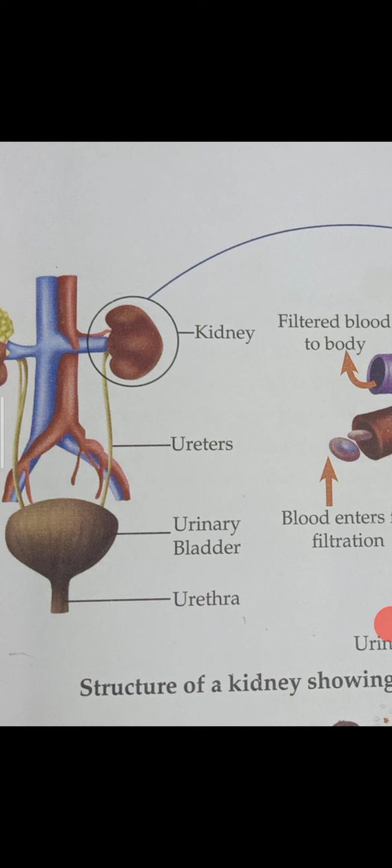The kidney purifies the blood. It's two bean shaped kidneys. Here the kidneys' function is to filter the blood by removing waste, and that urine passes to the urinary bladder through ureters, and when the urine is collected in the urinary bladder, it is removed from the urethra.